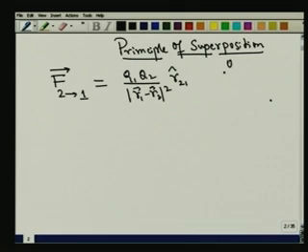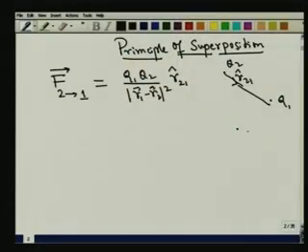So if this is my charge Q2, if this is my charge Q1, I draw a straight line connecting them, and this is the unit vector R21. That is what I mean. Now this is entirely in the absence of the third charge, and we ask how the force is going to get modified when I introduce a third charge. So imagine that I introduce a third charge Q3 here.